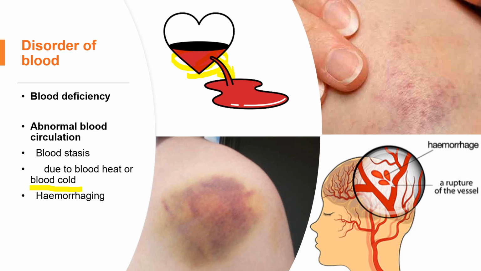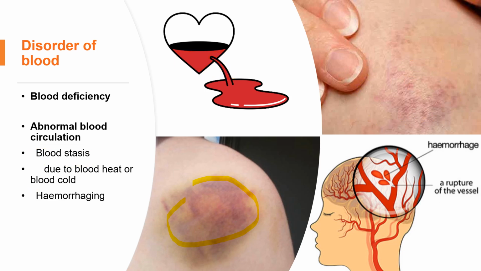Once it slows down or even stops due to the coldness, it will cause blood stasis. So when we see blood stasis symptoms, such as on the skin, we also need to distinguish whether the cause is blood heat or blood cold.